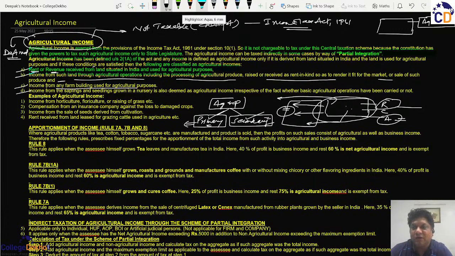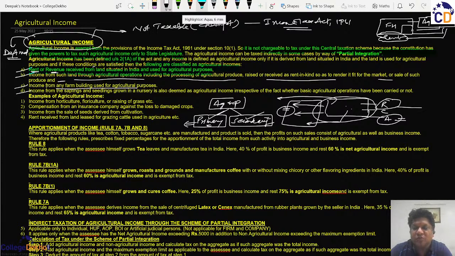So some people can create a sort of house on such agricultural land, commonly known as farmhouse. So they may not be involved in agricultural production on their own, but their farmhouse is used as a storage for such agricultural goods or agricultural produce or agricultural equipment. And for that, they may charge certain rental income.